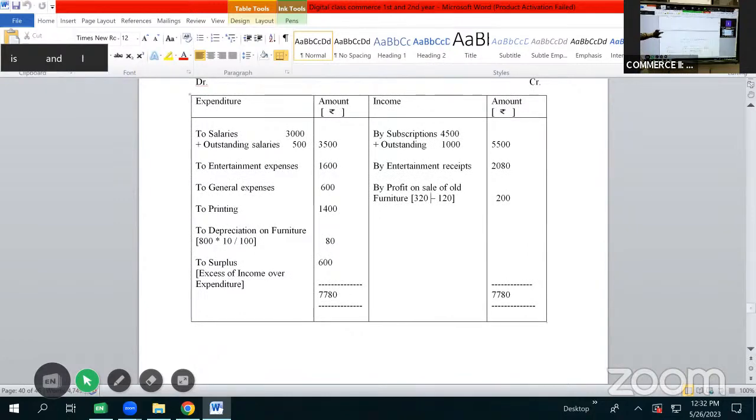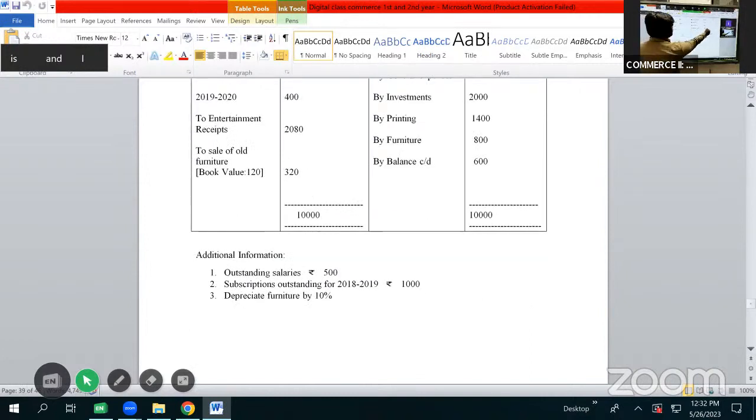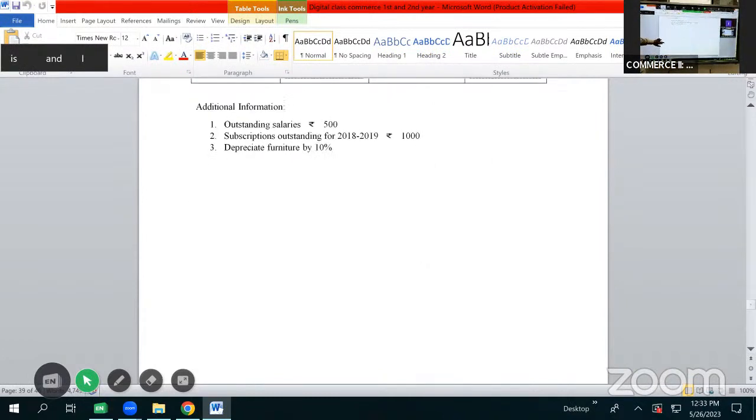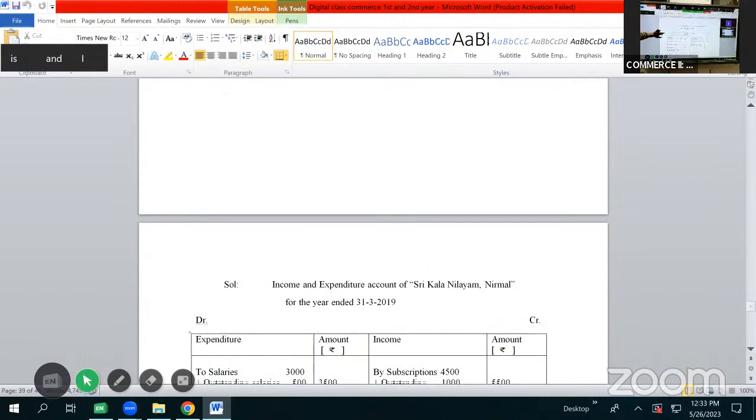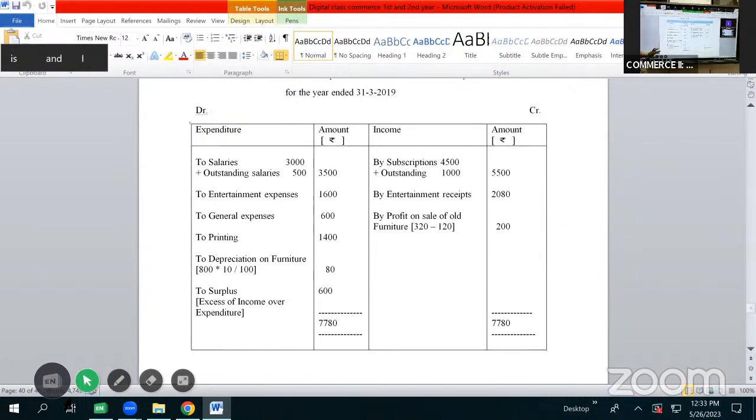So now we are done with all the items of receipts as well as all the items of payments. Then we have closing balance 600, which we do not record in income and expenditure account. We are also done with all the adjustments. Outstanding salaries 500 has been added to salaries. Subscriptions outstanding for the year 19,000 rupees has been added to subscriptions as income. Depreciate furniture by 10% has been shown on expenditure side as to depreciation on furniture. Now let us balance the income and expenditure account. Let us find out the answer.